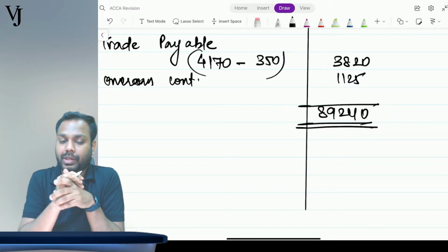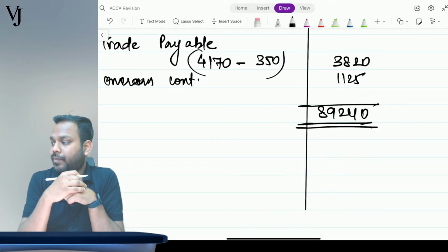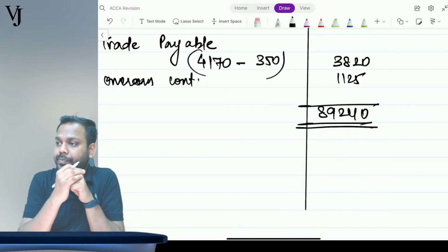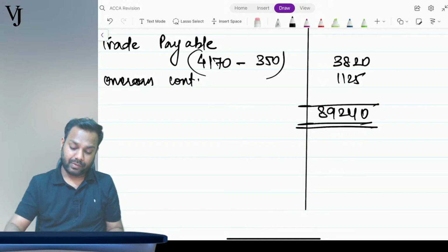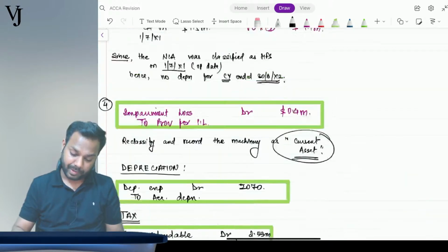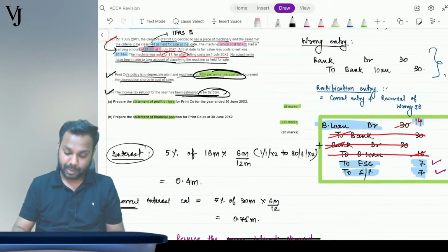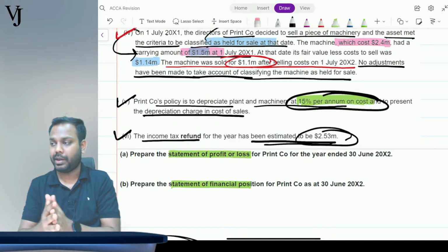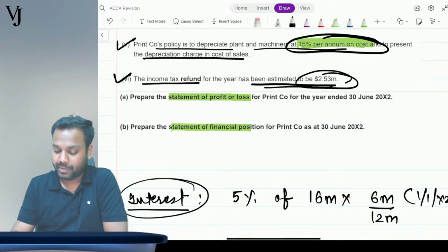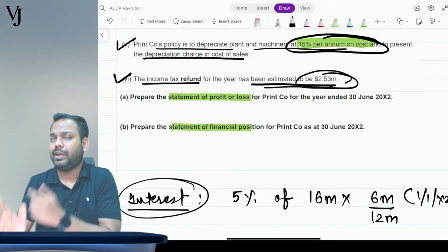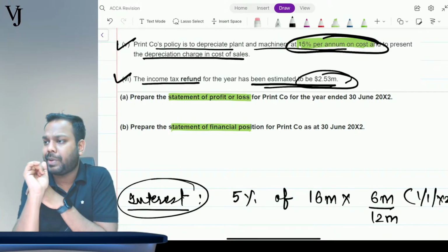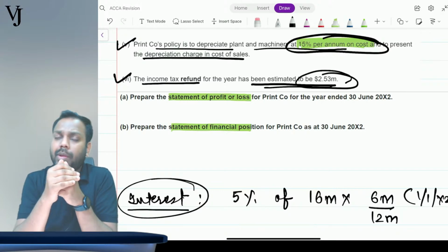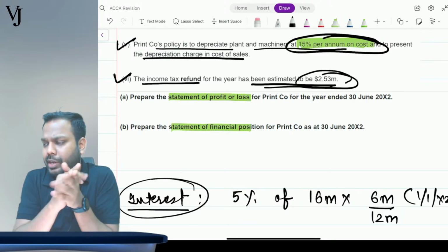Is that clear, all of you? So we have solved the question, this requirement basically. Though we planned to solve it on the ACCA practice platform, since the platform has some error, we have to solve it in here. But the understanding is clear. You have understood how to approach the ACCA practice platform, how to solve a question on it, and you also understood the conceptual understanding, right?